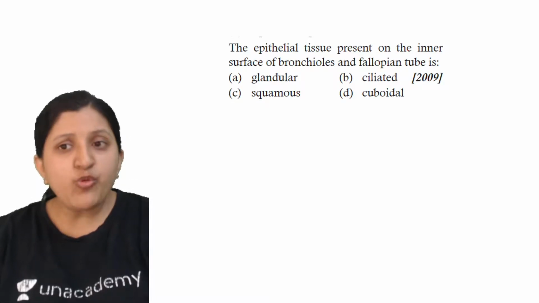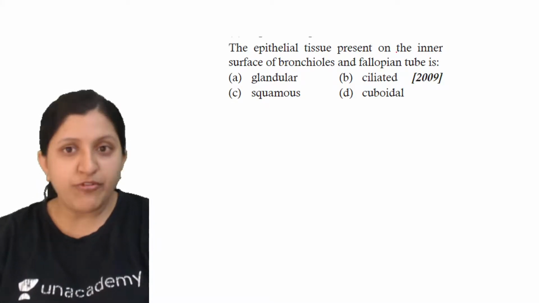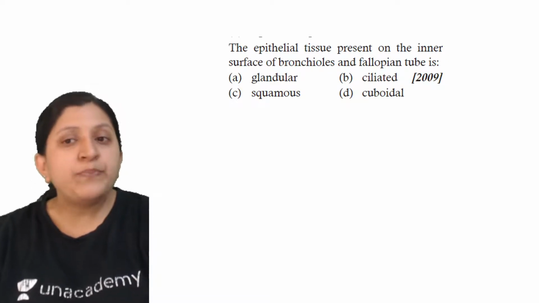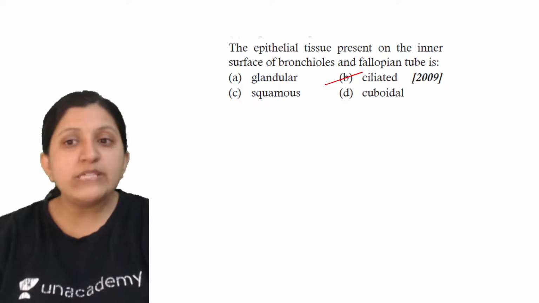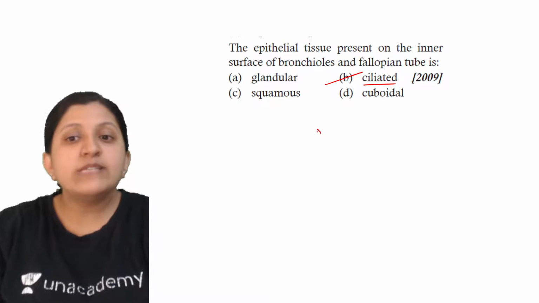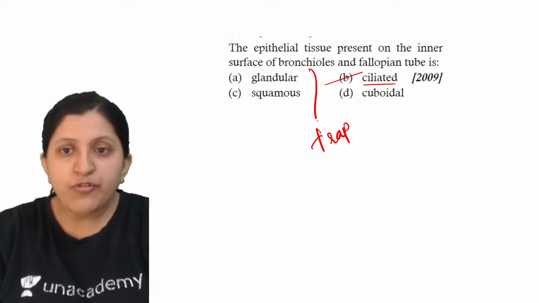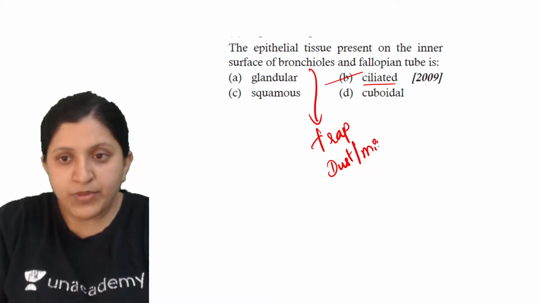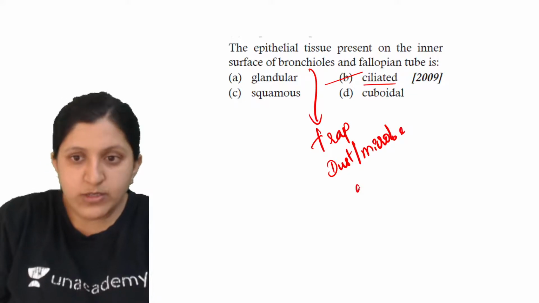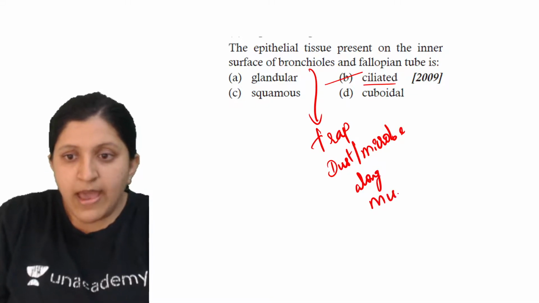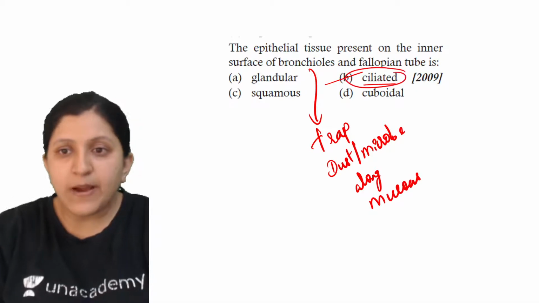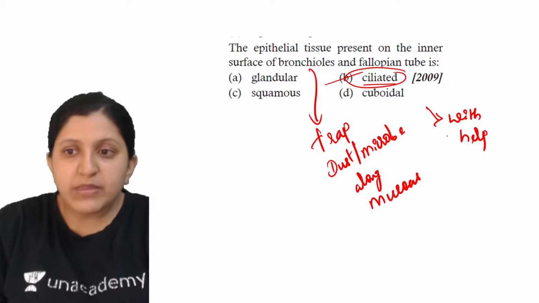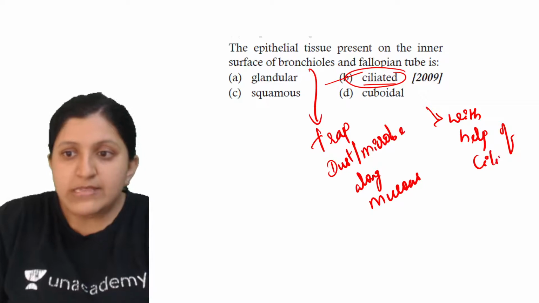Now the epithelial tissue present on the inner surface of the bronchioles and the fallopian tube is a ciliated type. Why do we say this is the ciliated type? Because in the case of the bronchiole, it can trap the dust or a microbe along with the mucus, and then with the help of cilia movement, this trapped material is removed.